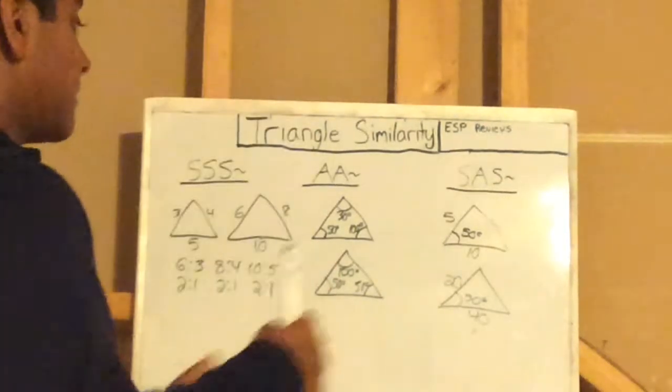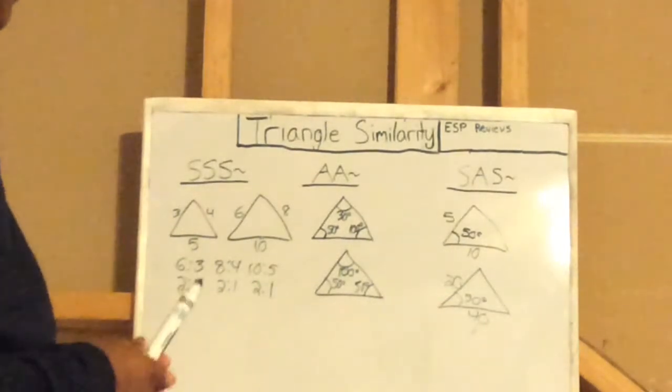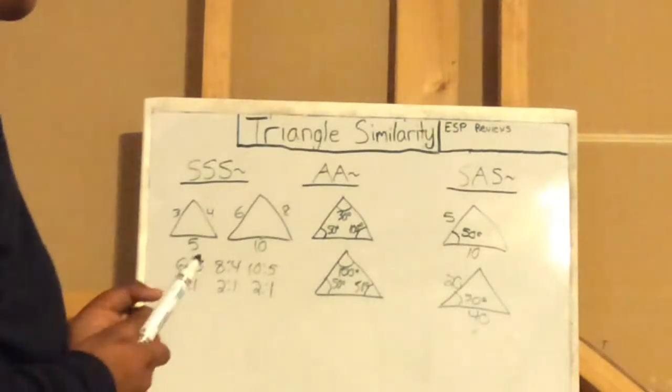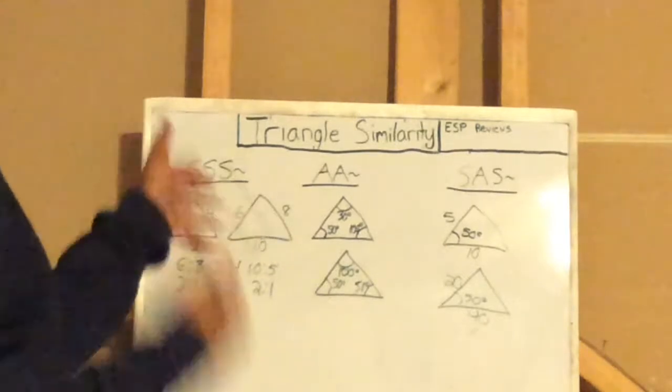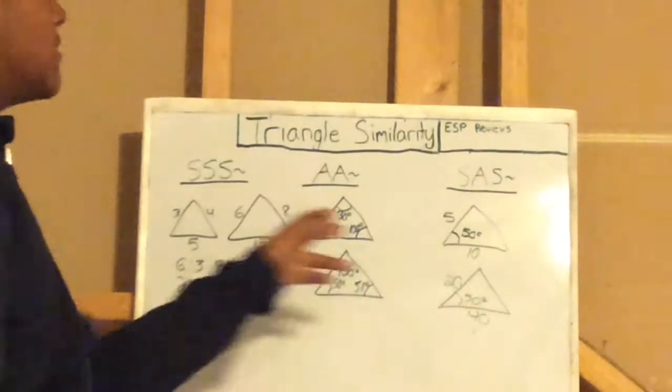Even if you dilate, you won't know the unknown length, but you can classify it under SAS similarity with these two.